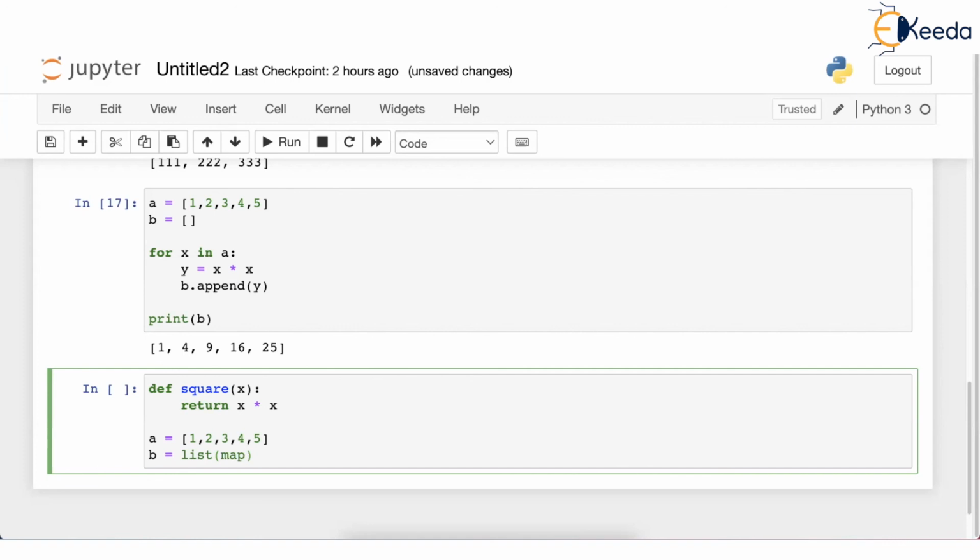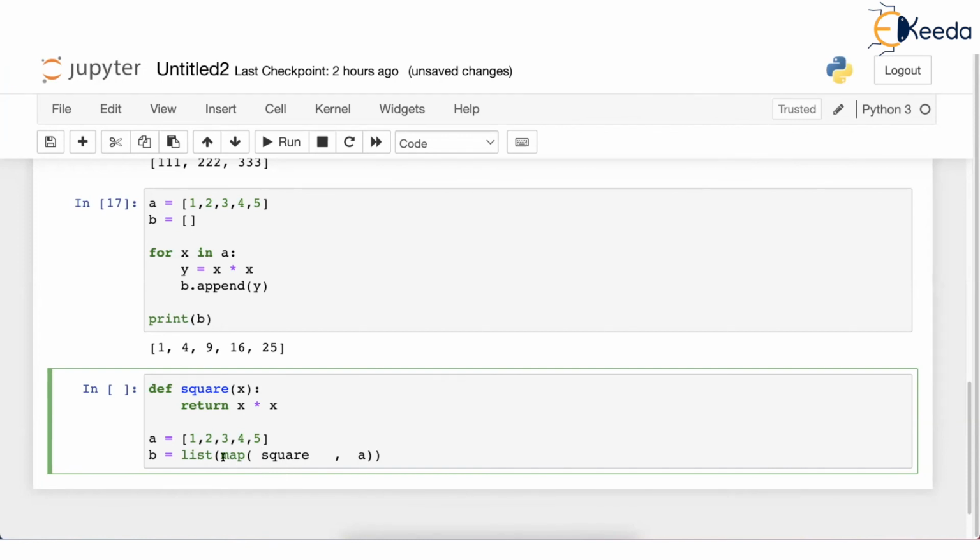So map. But which list is getting mapped here? A. We will select values from A, isn't it? But then what is the rule? How are you going to map the values? By squaring. Yeah, we are going to square the values. For that, we have already written a function called square. I am not using lambda function anymore. I'm using square.